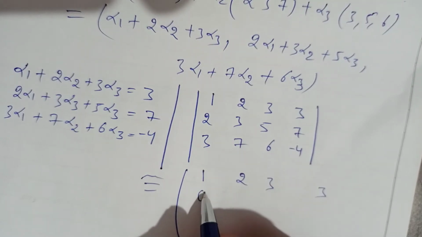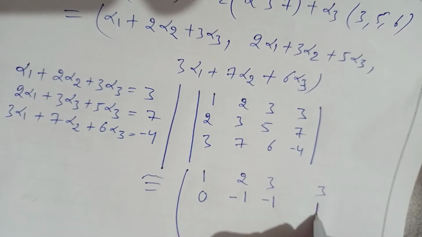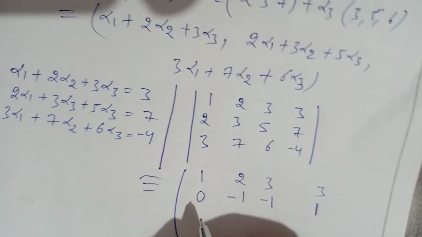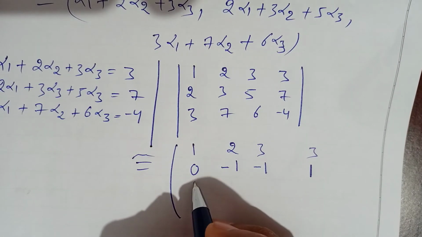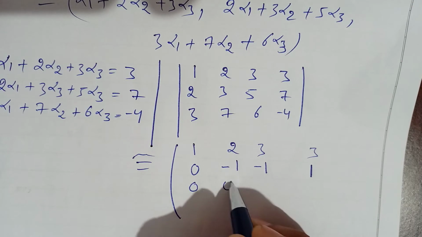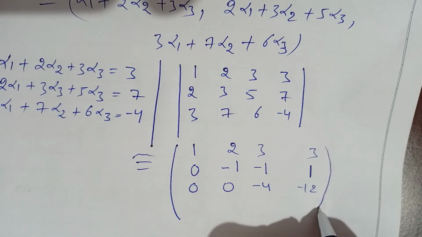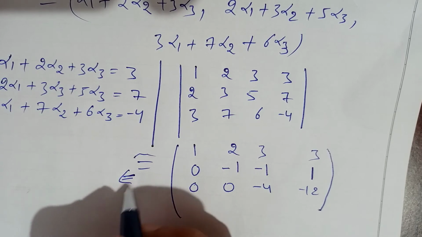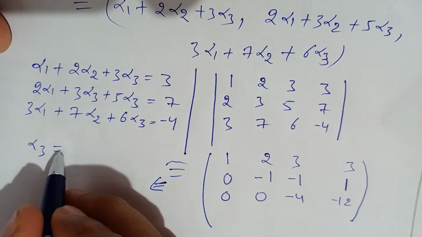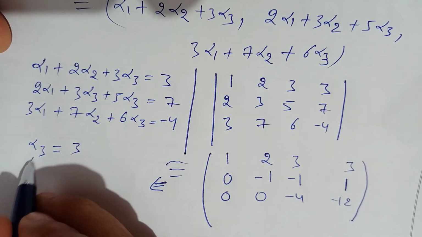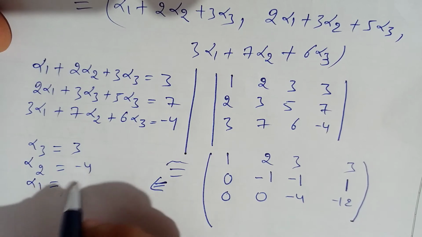So we get 0, minus 1, minus 1, 1, right? And R3 replaced by R3 minus 3R1. So we get 0, 0, minus 4, minus 12. So from the third line we get alpha 3 equal to 3, and if you solve, alpha 2 we get minus 4, and alpha 1 you get 2.